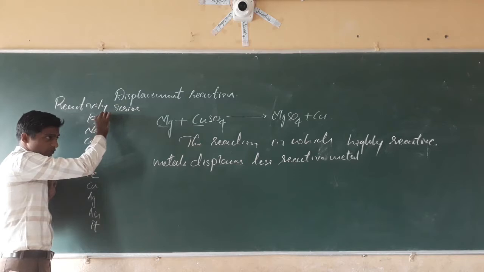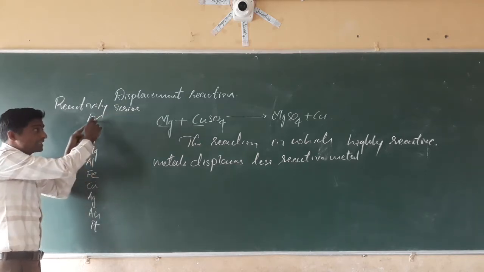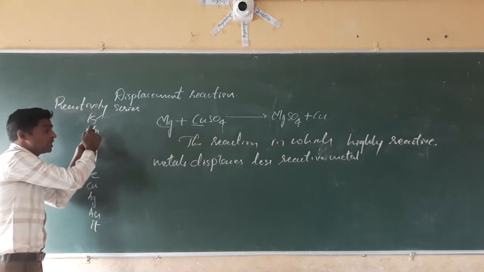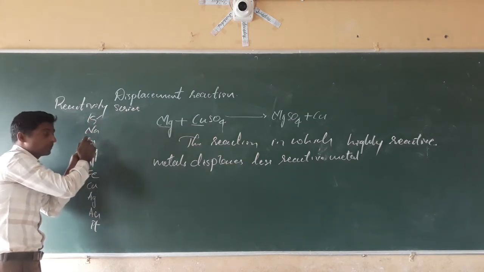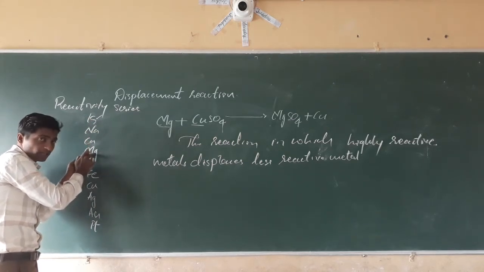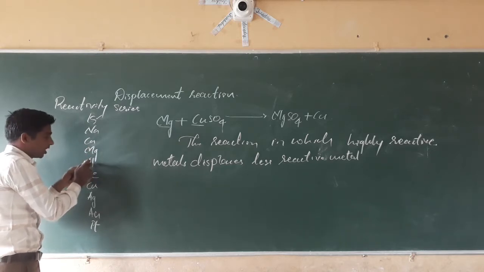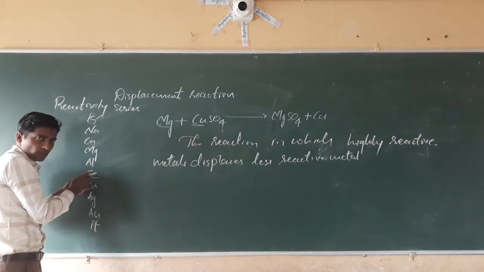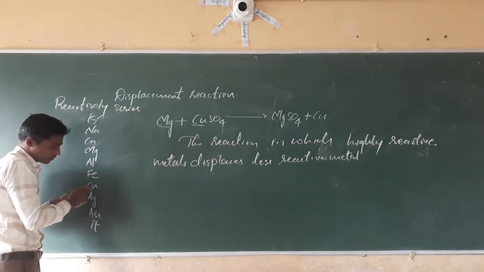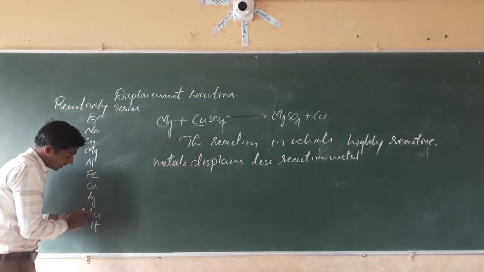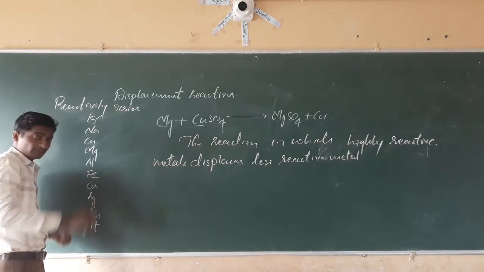Potassium is more reactive than sodium. Sodium is more reactive than calcium. Calcium is more reactive than magnesium. Magnesium is more reactive than aluminium. Aluminium is more reactive than iron. Iron is more reactive than copper. Copper is more reactive than silver. Silver is more reactive than gold. Gold is more reactive than platinum.